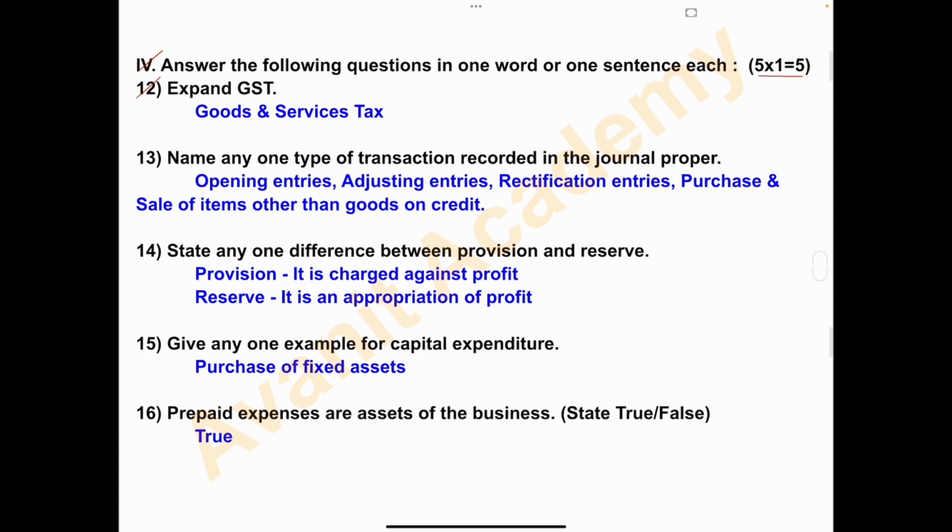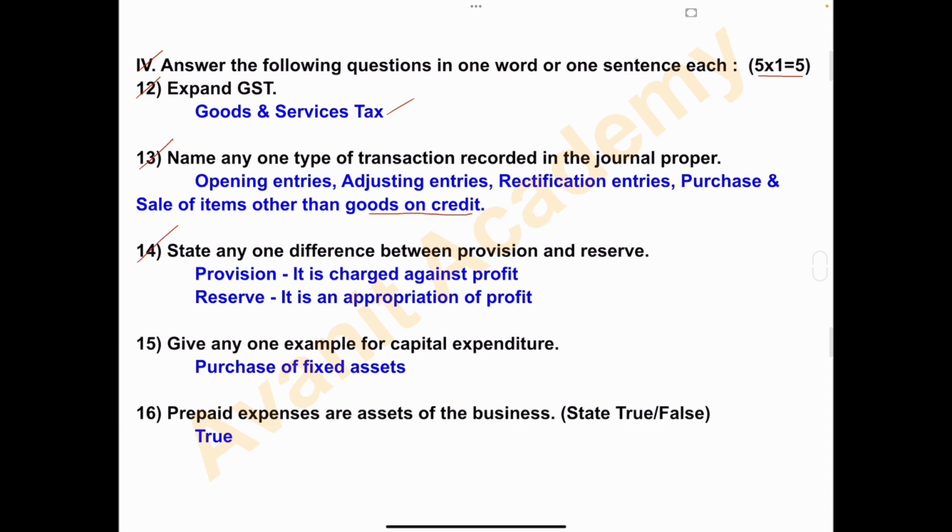Question number 12. Expand GST. Answer is Goods and Services Tax. 13. Name any one type of transaction recorded in the journal proper. Answer. Opening entries, adjusting entries, rectification entries, purchase and sale of items other than goods on credit. So all these transactions will be recorded in journal proper. 14.